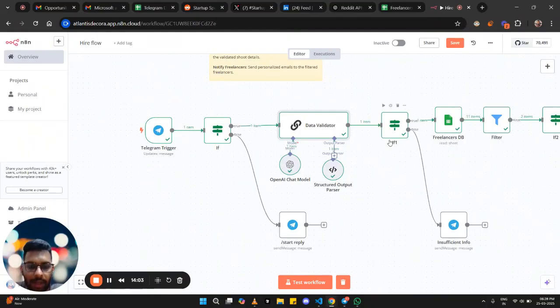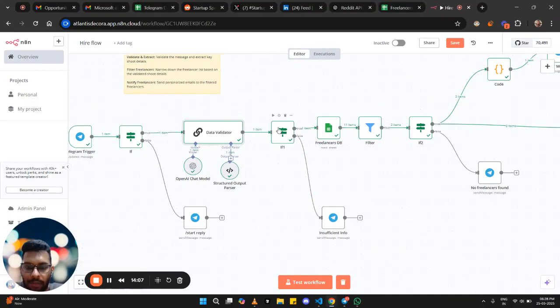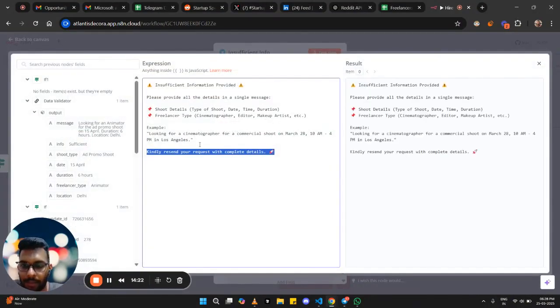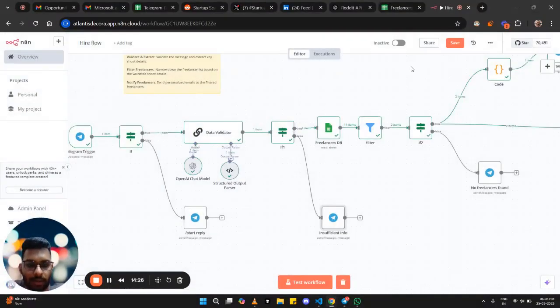After it has been validated, if the validation is false, that is, the information is insufficient, then this telegram node is triggered, in which we send the user a message that the information is insufficient and to please send it in this format. We provide an example message like this. So we have seen the validation part, and now we will see the extraction part.